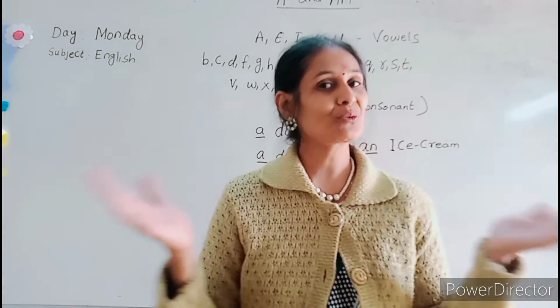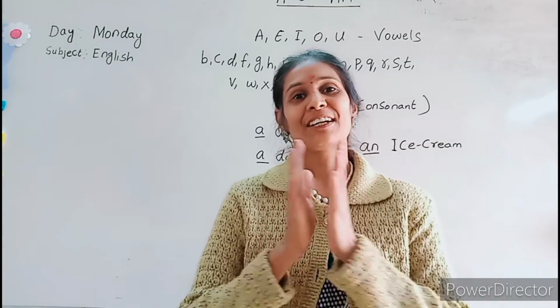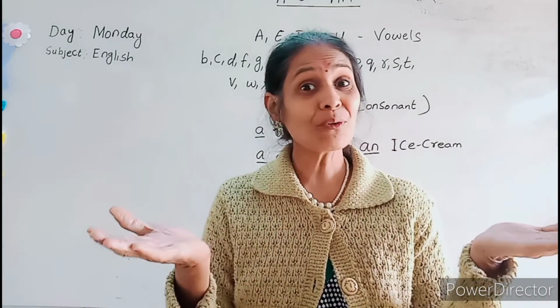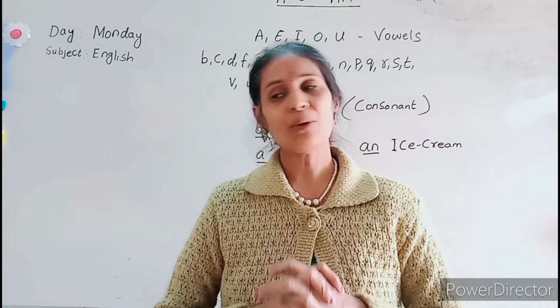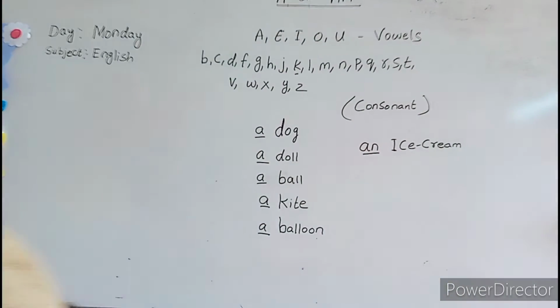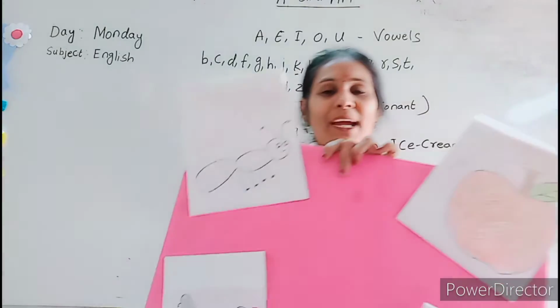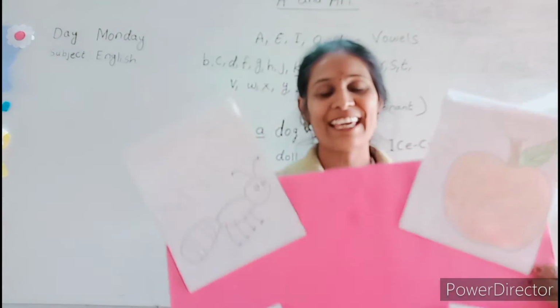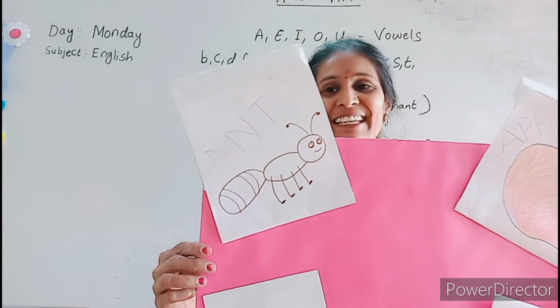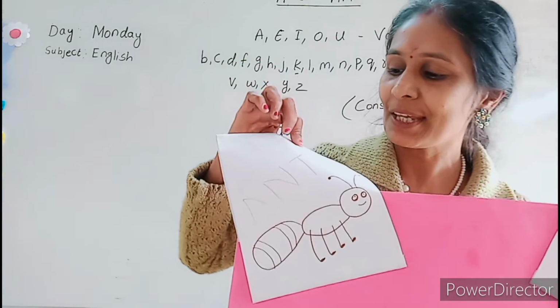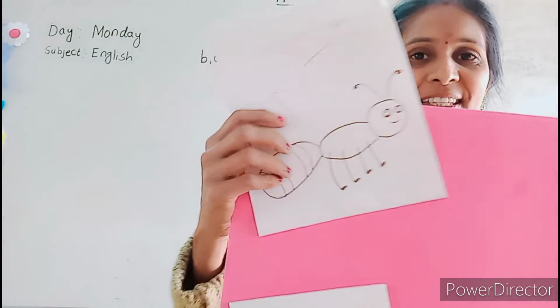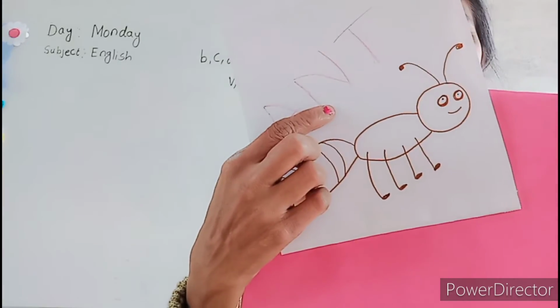Now, I will show you some of the pictures which had been drawn by you only. Oh wow, look at here. Come on, tell me, which picture is this? This is ant.